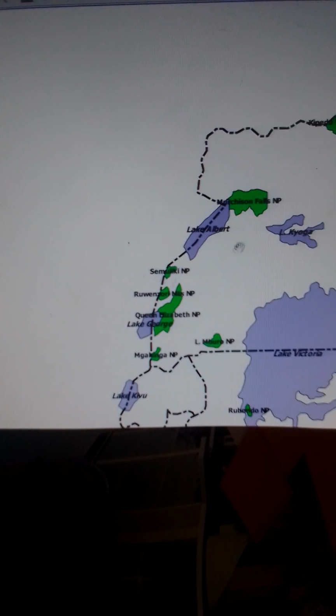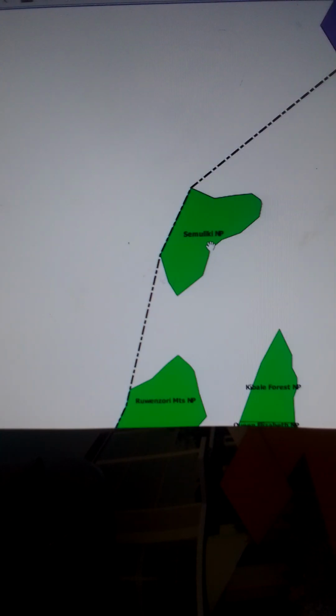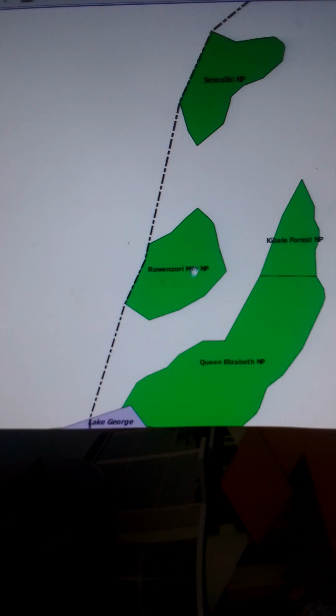Let's go to the south of the country, to the southwest. We have Semuliki National Park, and below that national park, we have the Rwenzori Mountains National Park. So the park is around the Rwenzori Mountains.